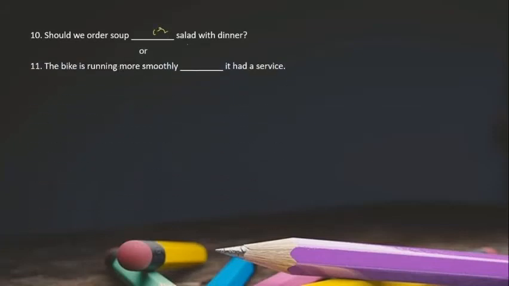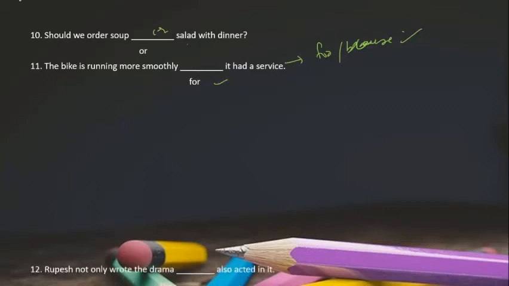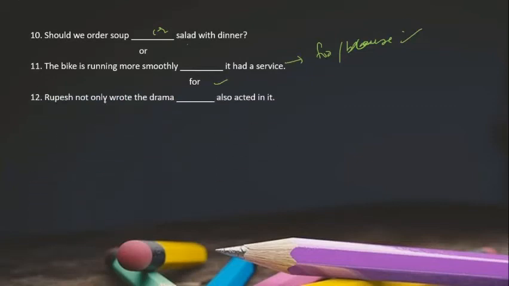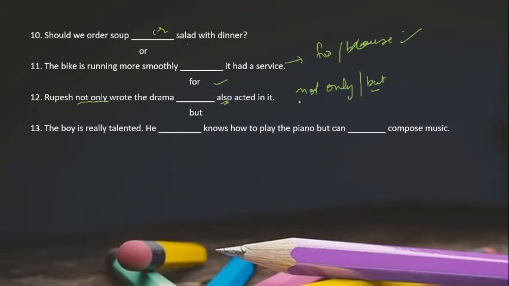The bike is running smoothly, for. I told you, for or because. Both are the right options. Rupesh not only wrote the drama. Now again this is an example of correlative conjunction, with not only we use but also. But also is given over here, so we can put but.